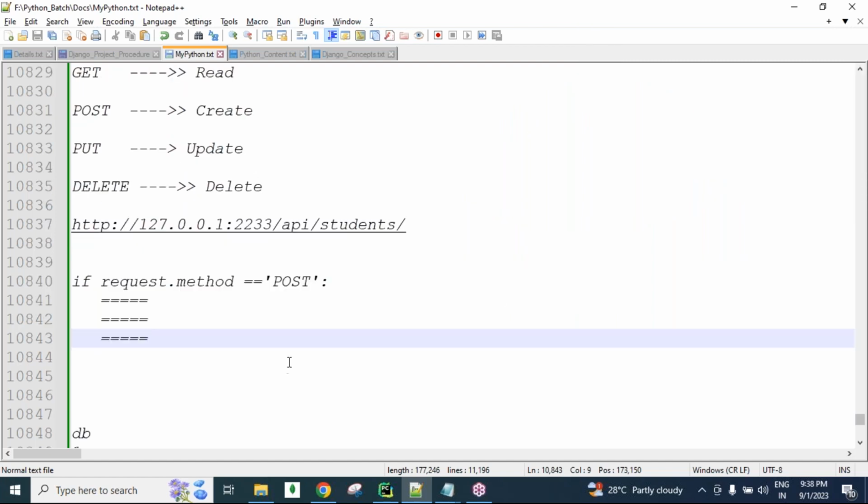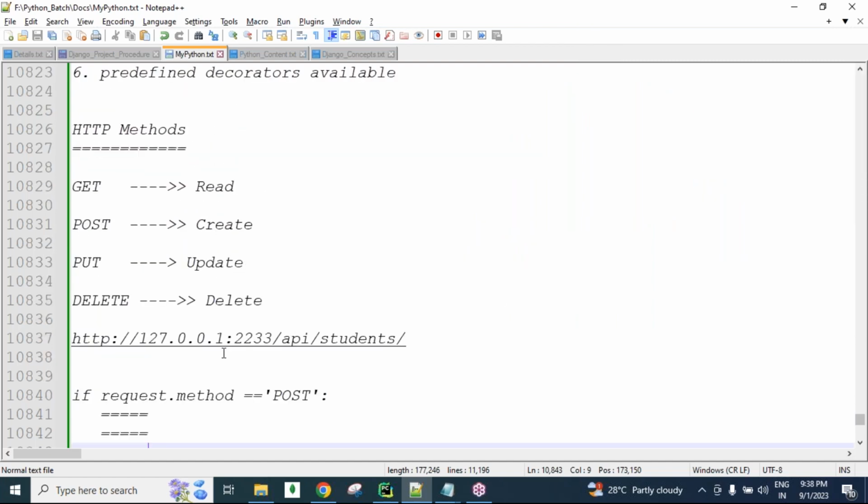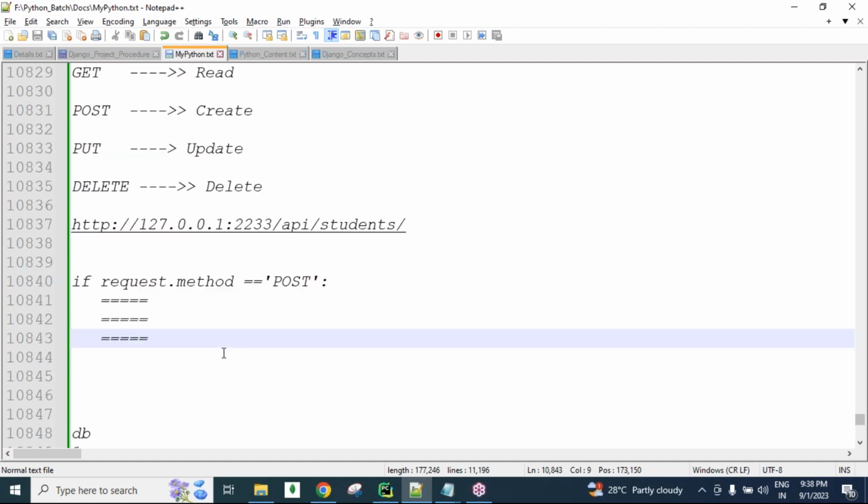In the next session, I will take care, guys, of what is an API, what is a REST API, what is a SOAP API, and why SOAP-based APIs are not in demand nowadays. Why are RESTful APIs in demand? Why is JSON in demand nowadays? Why is XML not in demand nowadays? You will understand all these points in tomorrow's session. We also have class tomorrow, guys, so please attend, then you will understand the actual concept of REST API.